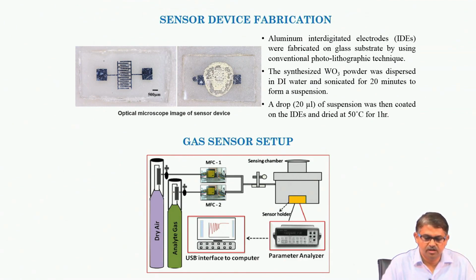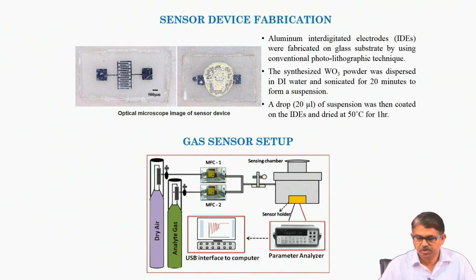Ultimately, these gases and VOCs and the dry air go through a mixer and reach our sensing chamber where the sensor is housed. The sensor is then interfaced with a parametric analyzer, and we can collect the real time data and see it in a computer.